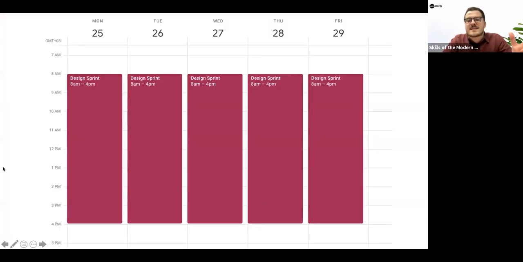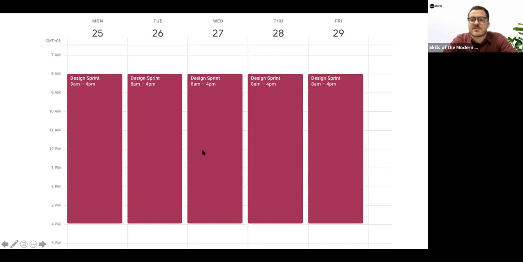And then the last piece is, again, going back to this piece around making room for your sprint, both in terms of time and in terms of space. So oftentimes it can be really valuable to actually get out of your regular office environment and find yourself a space where you feel like you're not connected to day-to-day work and business as usual, but also making sure that as much as you possibly can, you're stripping away all those other distractions so that you give that team permission to focus on this one challenge.